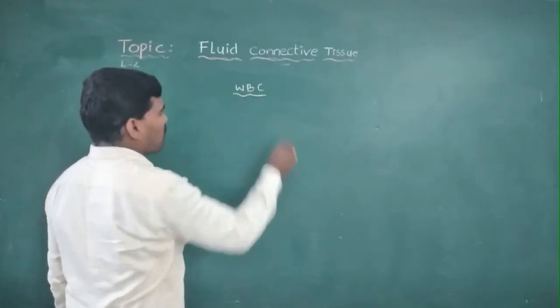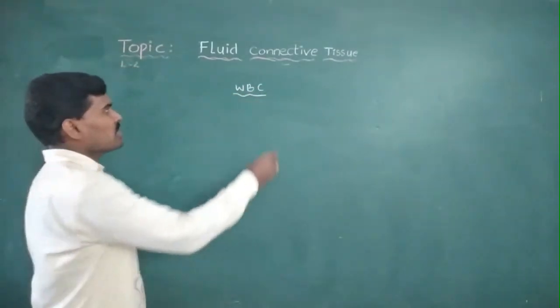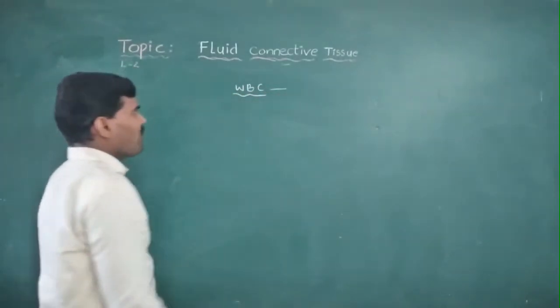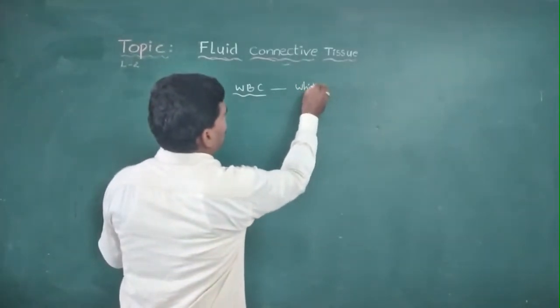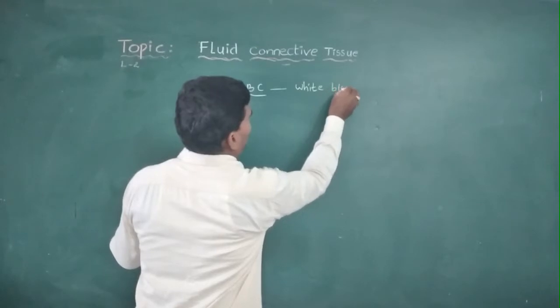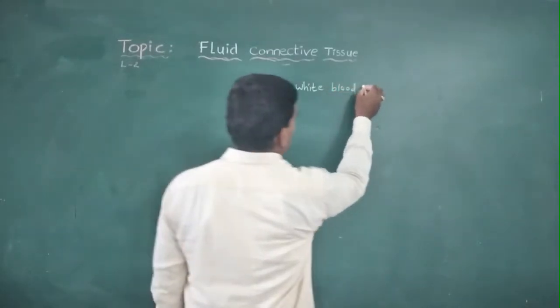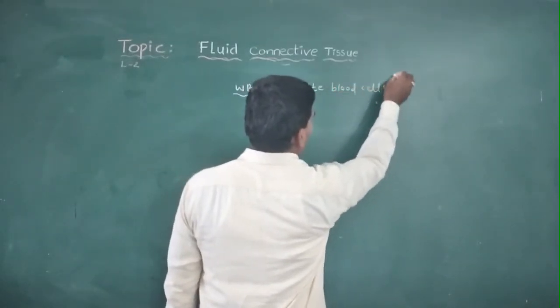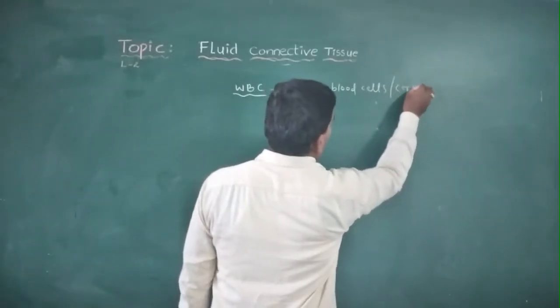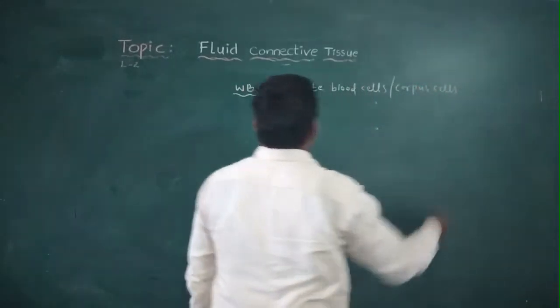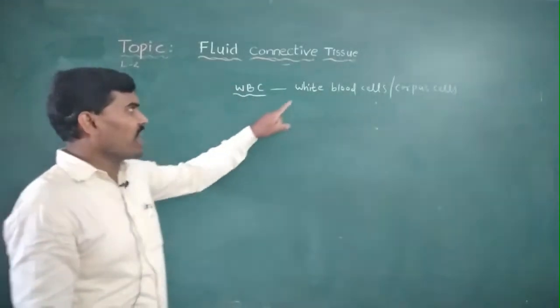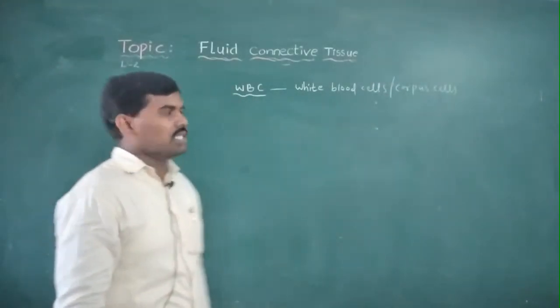So what is the WBC? WBC stands for white blood cells, or white blood corpuscles.